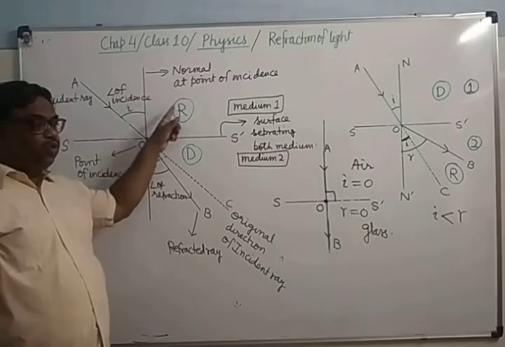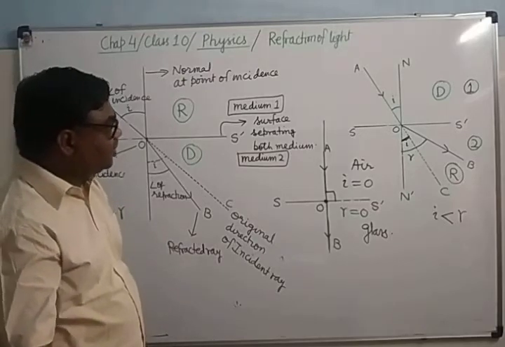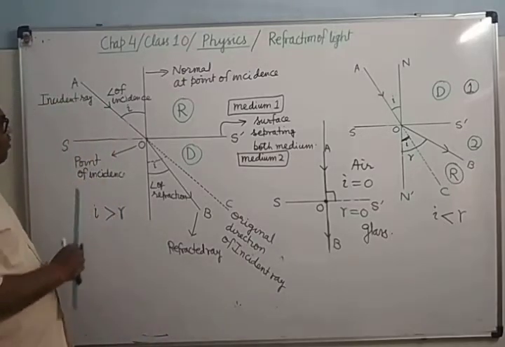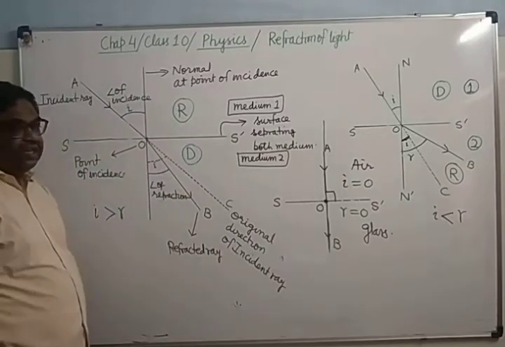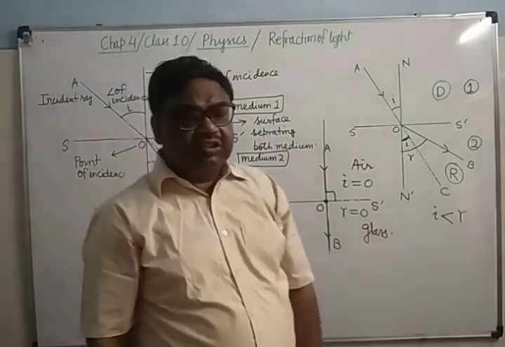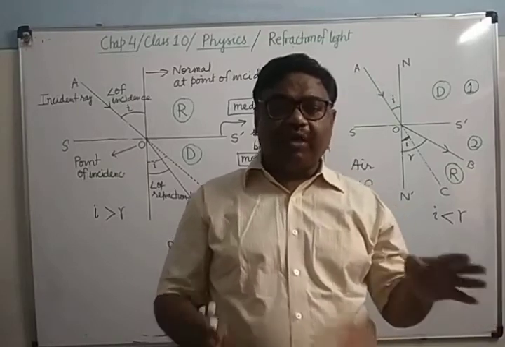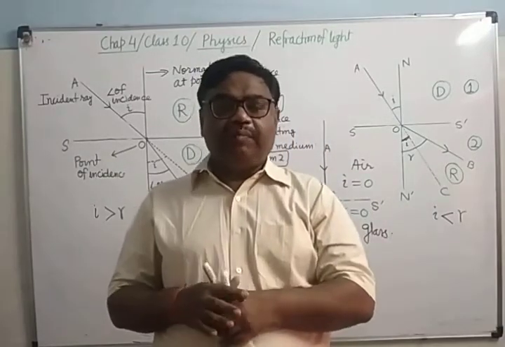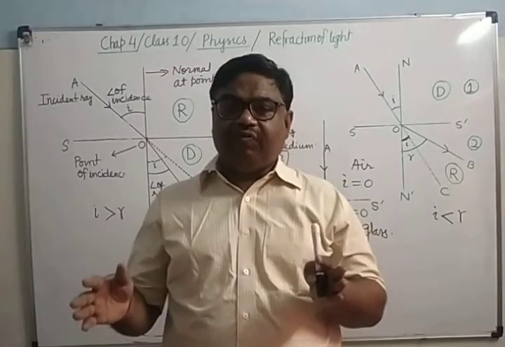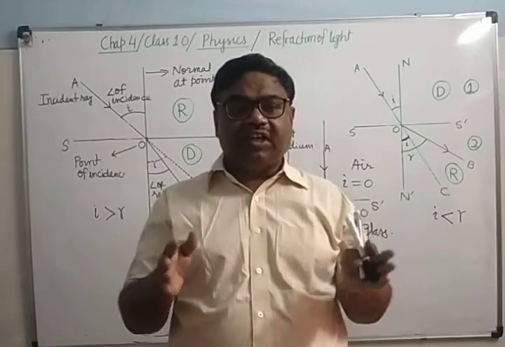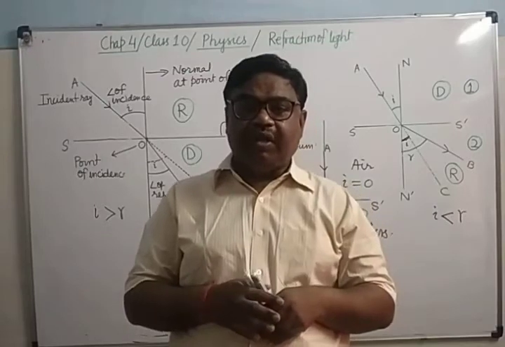Light will travel in both media with the same speed. Then what will happen? Even if it is falling slantingly, it will go straight. It's clear? So all of you remember this thing. Suppose two media have different composition, made up of different types of material, but their optical density is the same, therefore light will travel in them with the same speed. And when light travels in them with the same speed, then what will happen?